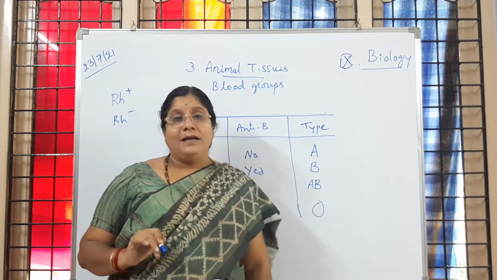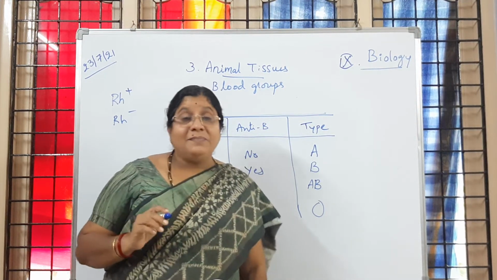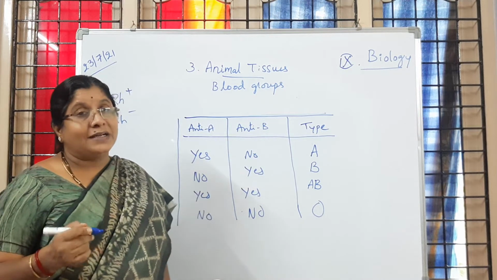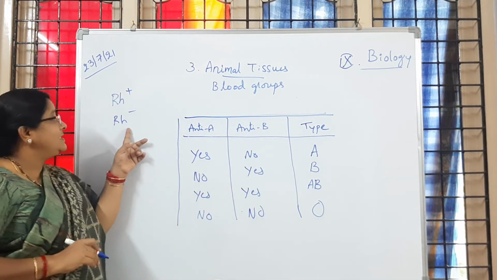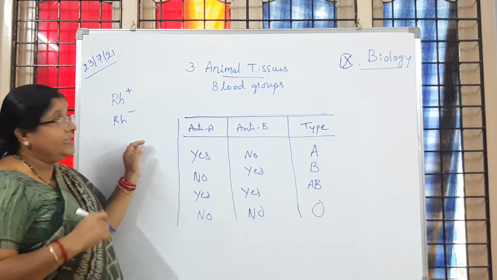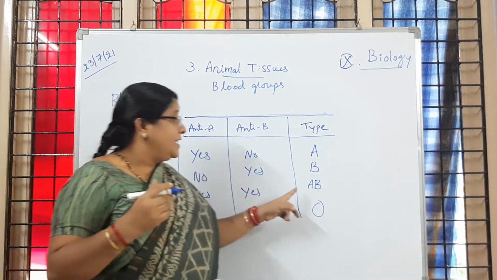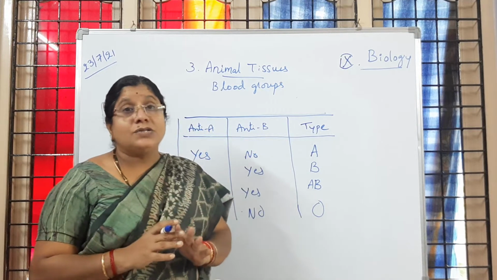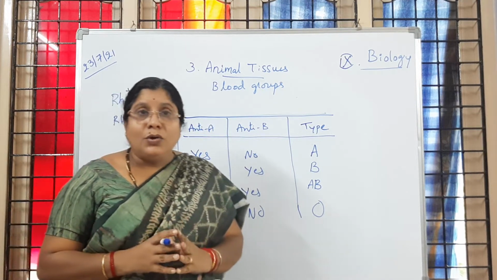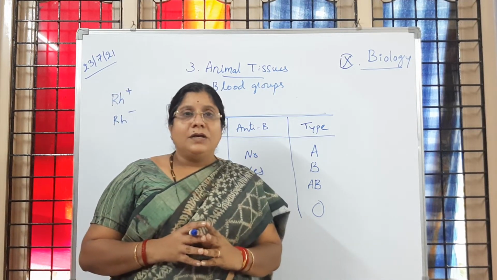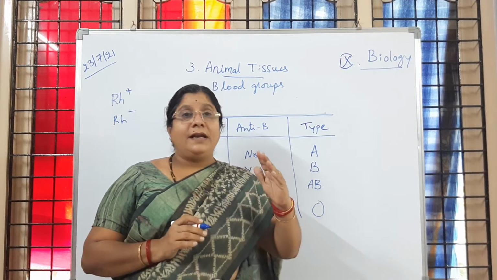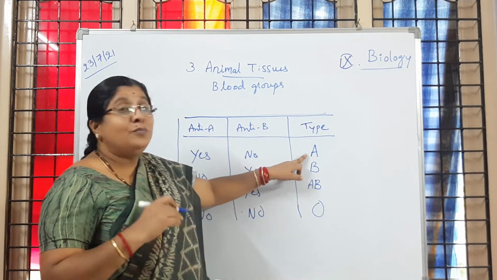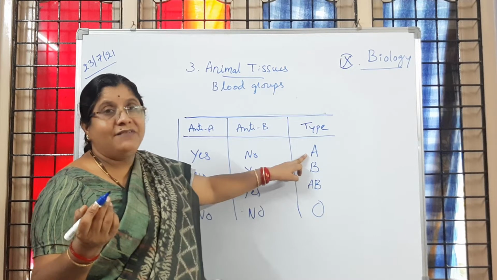Is it clear, children? The remaining 30% of people do not have the RH factor, so it is said to be negative: A negative, B negative, AB negative or O negative. The RH factor must also be checked thoroughly. Is it clear to you? So if it is A positive, you can give blood to A positive people. Have you followed?